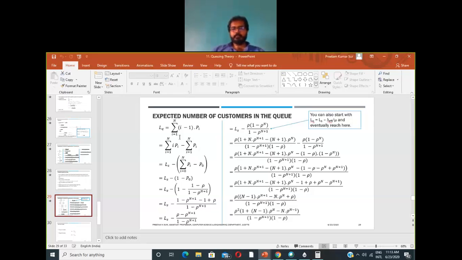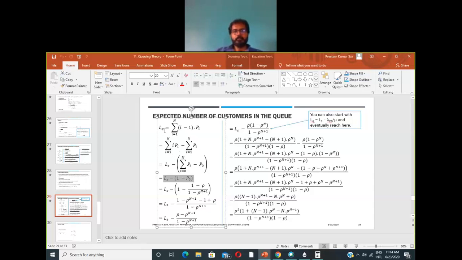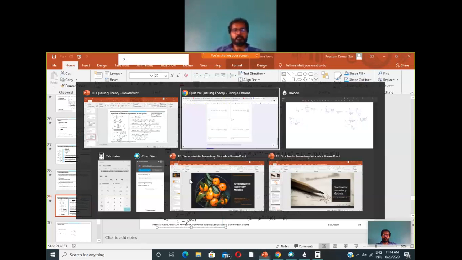If you try to derive the expression for the value of Lq, we will start with this and eventually come up to this. Prior to this derivation, we do not have any interpretation of the value of p0 or rho. If you derive Lq, you will get this line, then this line, and finally this line. Here we have replaced the value of p0 with that expression when rho is not equal to 1. Now when rho equals 1, we have to replace it with 1 minus 1 divided by n plus 1, so we'll start with that expression.